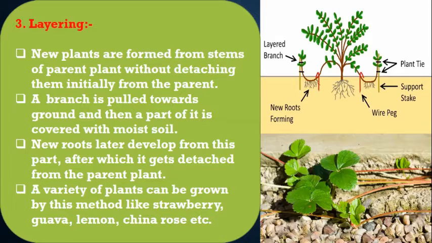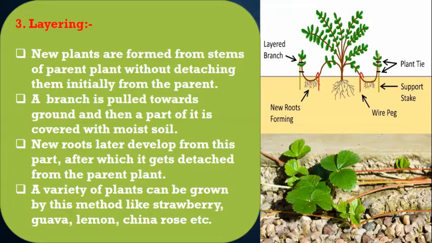In this method, the new plants are formed by the branches of the parent plant. Here you see that the soft part of the lower branch of the plant, on both sides, is pulled towards the ground, and then part of it is covered with moist soil. After some time, you will see that on the part of the branch which is below the ground, new roots are developed.